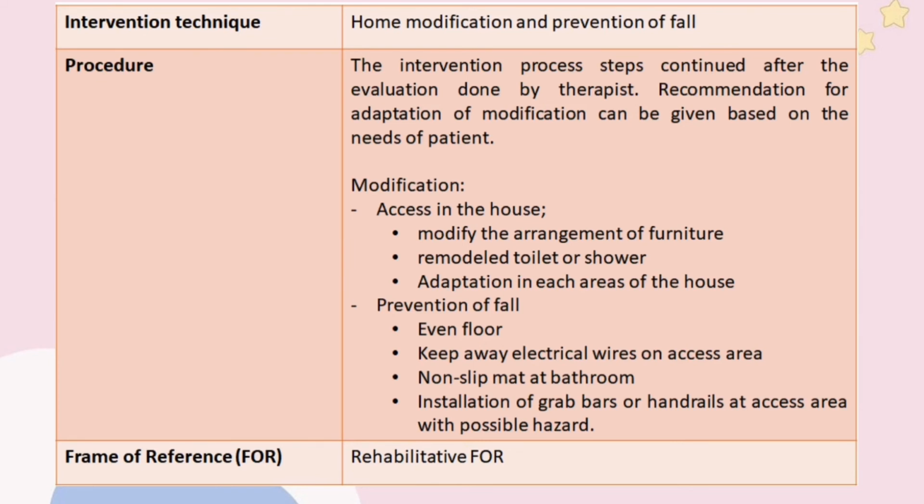The modification includes avoiding uneven floor, managing cables and wires especially on frequent access areas of the patient in the house, placing non-slip mats in the bathroom, and installing grab bars and handrails at access areas that may have possible hazards such as toilets, living room and kitchen. The frame of reference that is suitable to be used is the rehabilitative frame of reference, since the intervention is focusing on providing compensation for patients with Rickets disease.